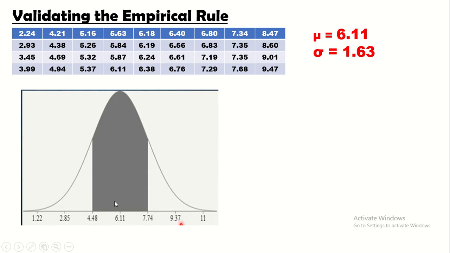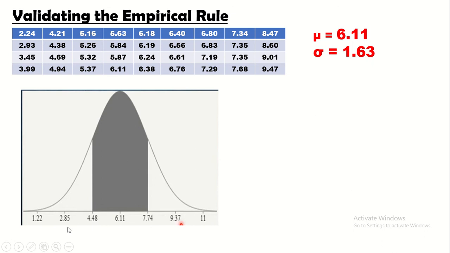Ganito po yan. Yung mean po natin, which is gitna ng ating normal curve na bell shape, ito po siya, dito po lagi siya ipupwesto. Ngayon, mag-add po tayo ng ating standard deviation of the normal curve which is 1.63. So, 6.11 plus 1.63 naging 7.74. Plus 1.63 naging 9.37. Plus 1.63 naging 11. Okay. Punta naman tayo rito. So, ang ating mean, population mean ay 6.11.